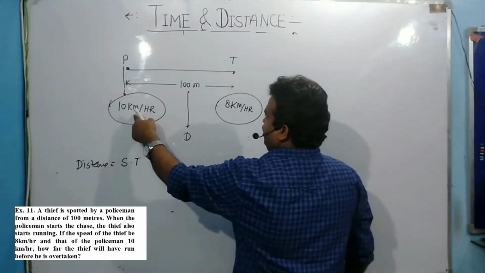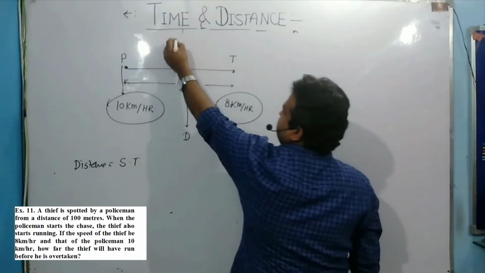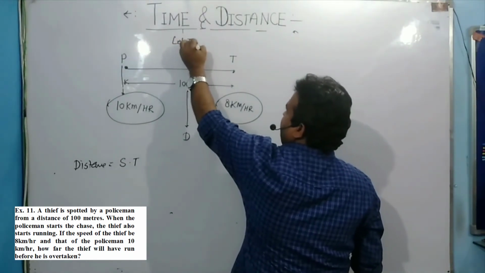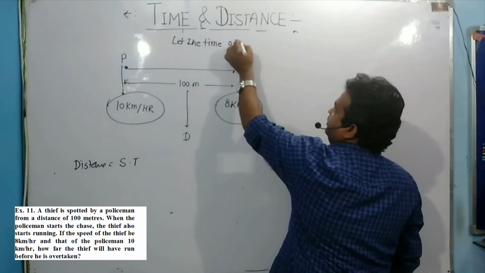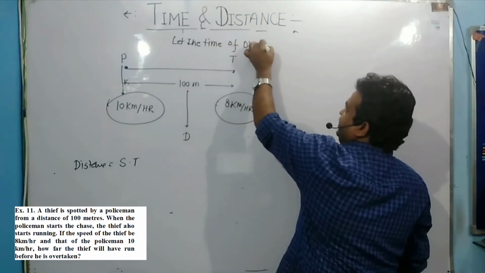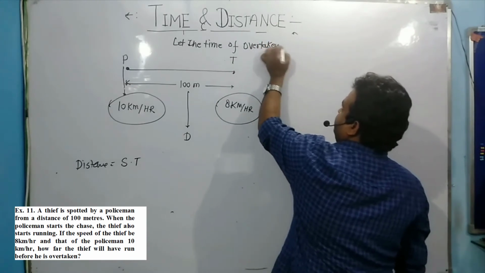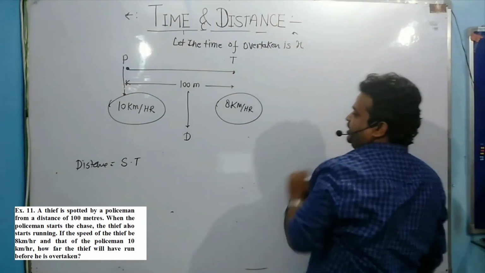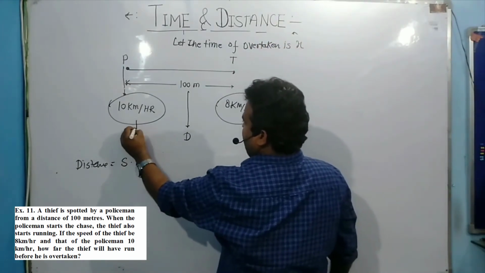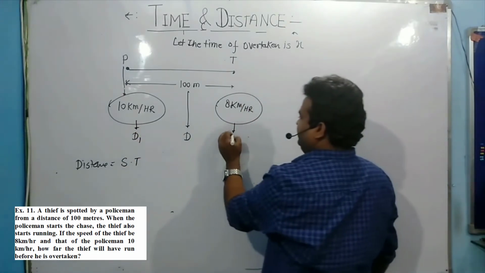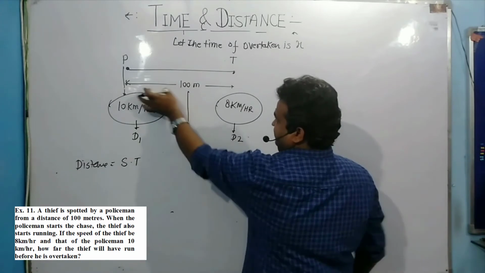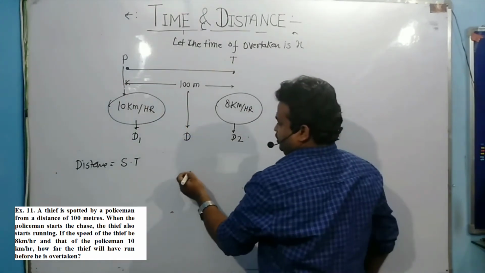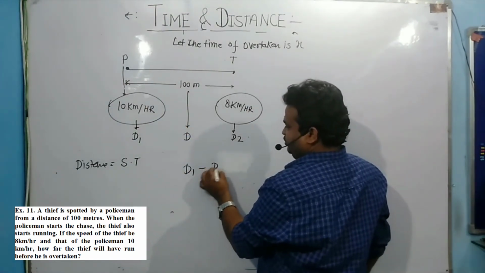Speed ये है और time मान लेते हैं, let the time of overtaken is x. Okay. So distance equation ये मान लेते हैं चलो d1 और ये मान लेते हैं चलो d2. So d1 minus d2 gives you this distance, the difference between the two. So this is d1 minus d2 is